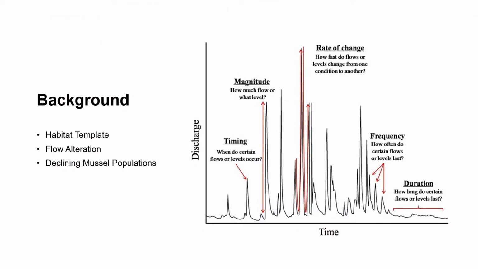All riverine aquatic organisms are subject to the natural flow regime of the system they reside in. This natural flow regime is dictated by the changing quantity and timing of flows through time, and includes both high flows and periods of drought. A number of flow metrics can be used to describe the natural flow regime, such as the timing of events, magnitude, frequency, duration, and rates of change from one condition to another. This variability, and on a grander scale predictability, determine the aquatic habitat template.